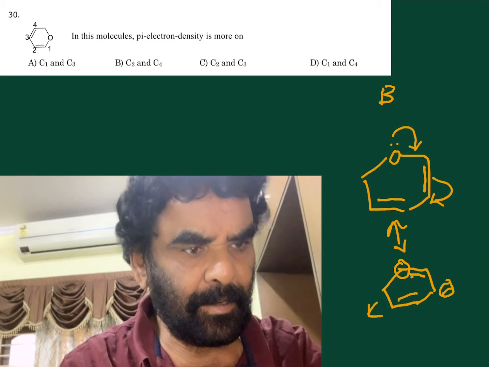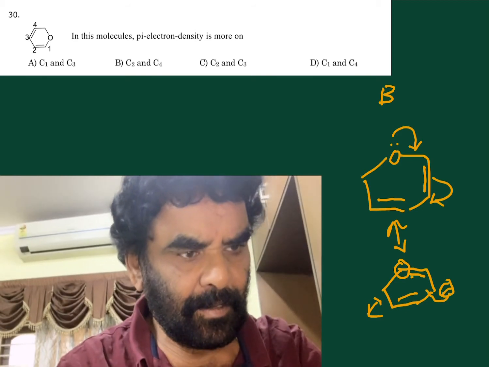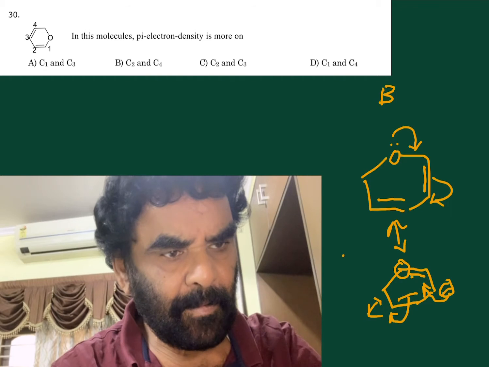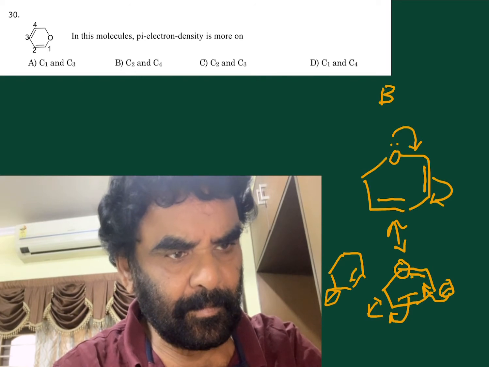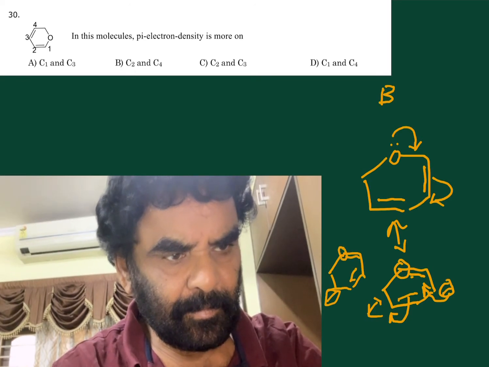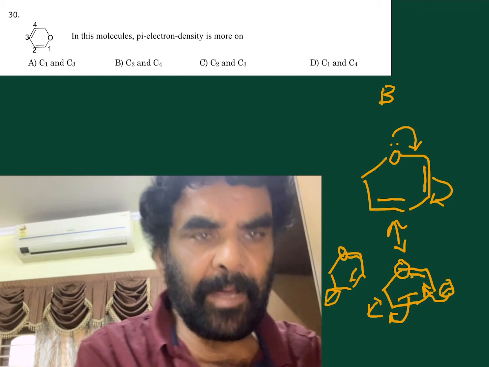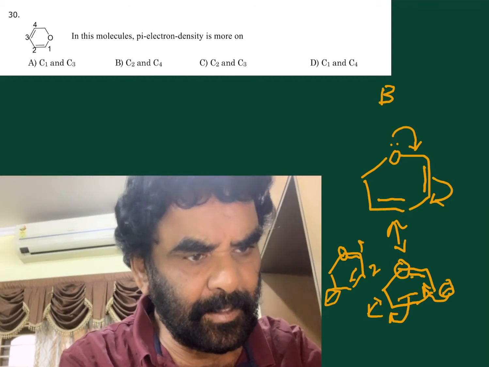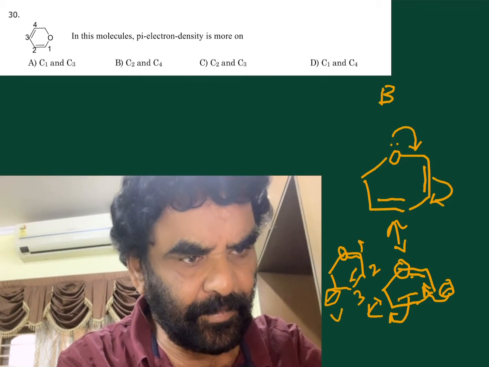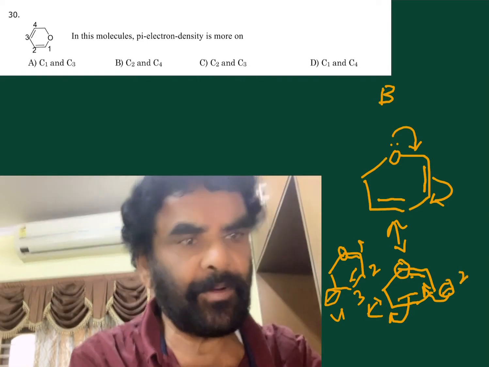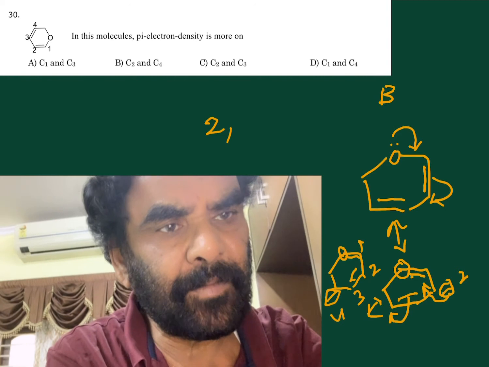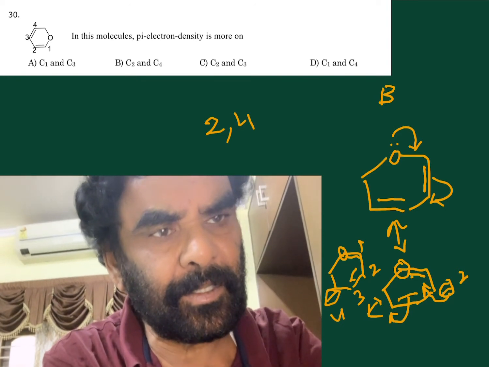Here again it comes to this side. Numbering is given as this is 1, this is 2, this is 3, this is 4. The negative charge is at 2 and 4. So at the 2 and 4 carbons if you write the resonance structures.